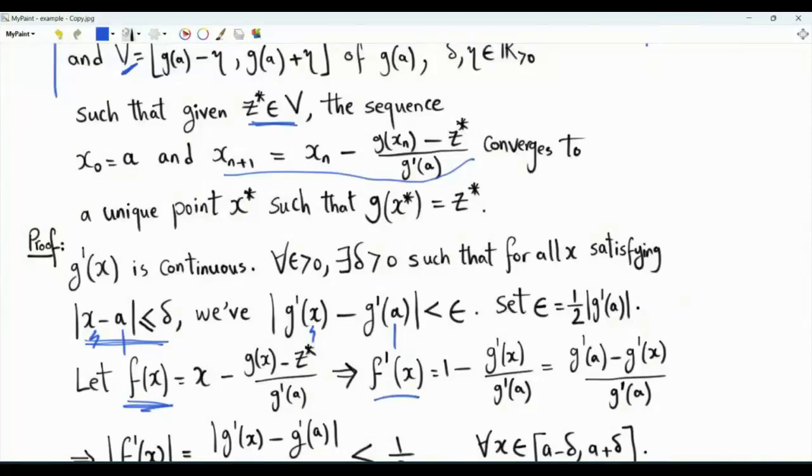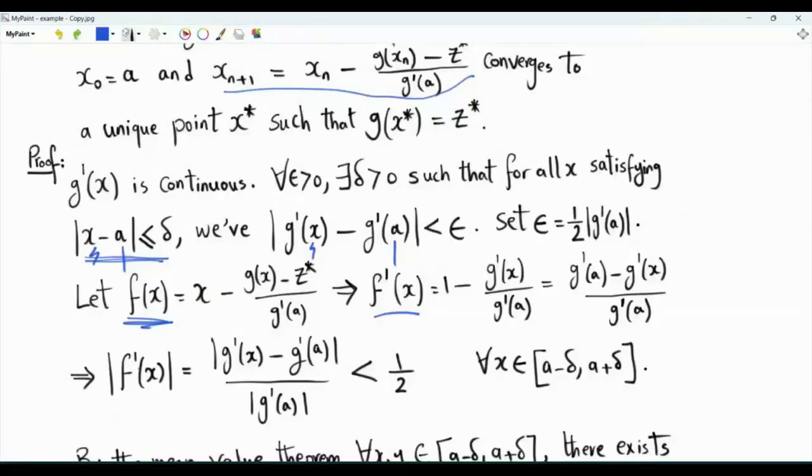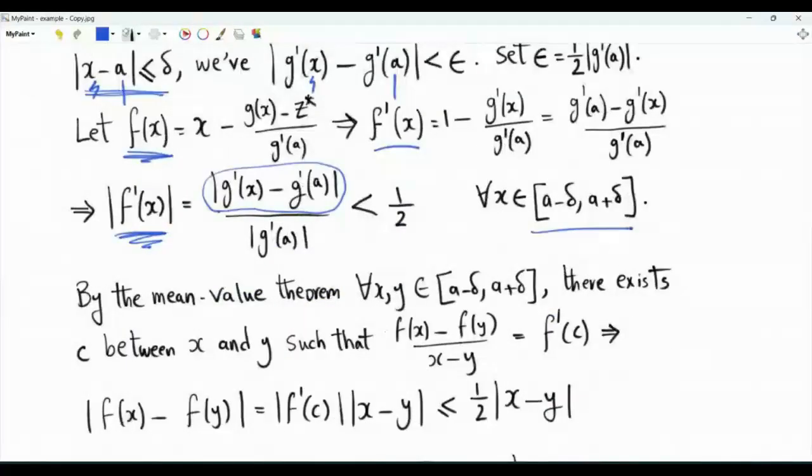And the first derivative of f is 1 minus the first derivative of g divided by the first derivative of g evaluated at a. The magnitude of the first derivative of f of x, if we choose x to be in this interval, is less than 1/2. By the mean value theorem, let's study f of x minus f of y over x minus y, where x and y are in this interval.